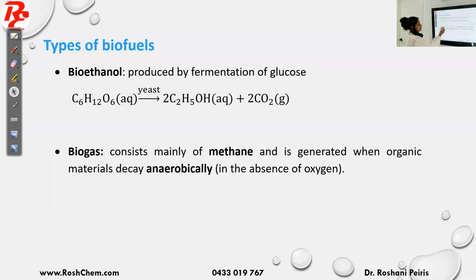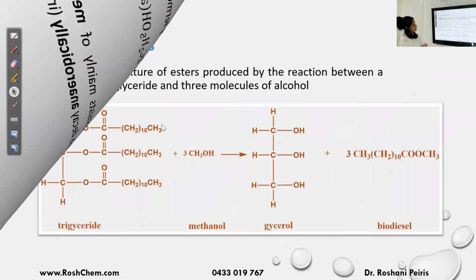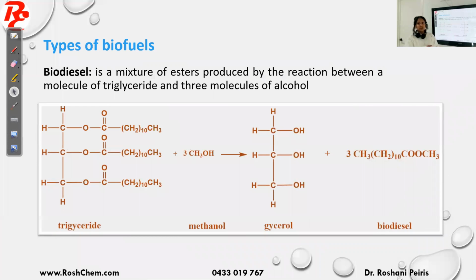Okay, now we will look at biodiesel. Biodiesel is a mixture of esters produced by the reaction between triglyceride and methanol, or you can have any other alcohols, something like ethanol or methanol. So what are triglycerides? You can see this is the structure of a triglyceride, or else you can say a fat or an oil. The triglycerides have COO. This is the ester bond, so it has three esters.